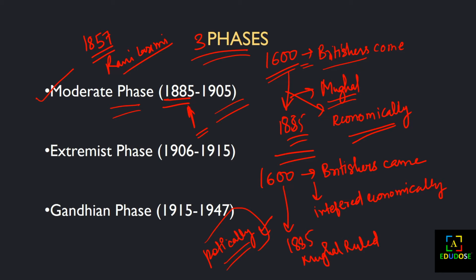But when they started politically interfering in our country, the people had a feeling of nationalism, and the first expression through which nationalism in India came was the story of Rani Lakshmi Bai.